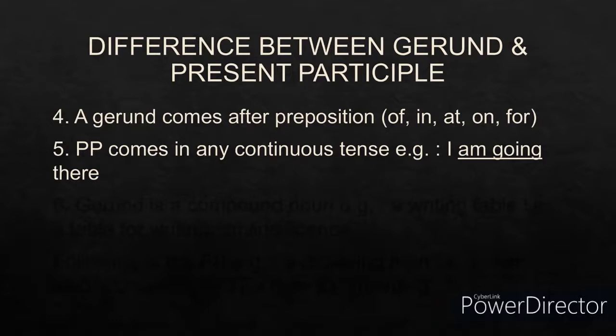Present participle comes in any continuous tense like present continuous, past continuous, or future continuous and so on. I'm going there. Going, with the word ending in ing, is present continuous, and am is present. So I'm going there, so I'm going is present continuous. So going is a present participle.